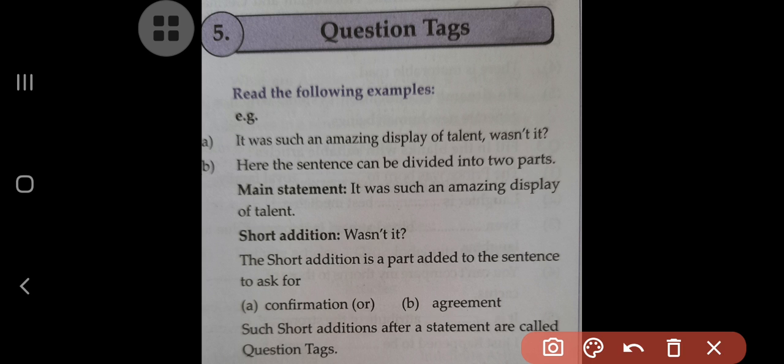Now we will understand what is actually the question tag and how some words are added for the confirmation. We will see now. Here, some examples I am giving you. With the help of these examples, you will understand now.